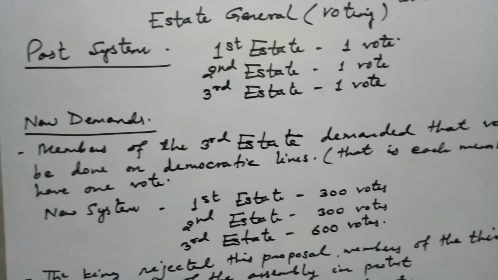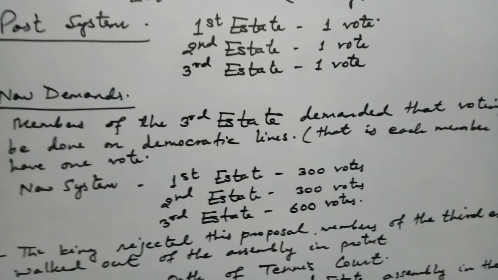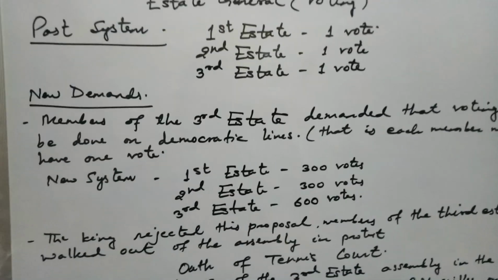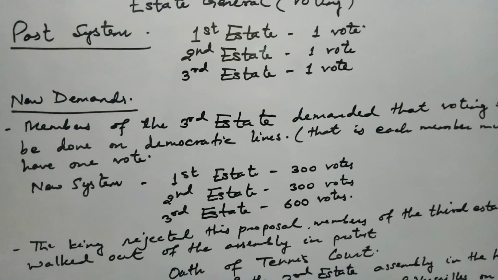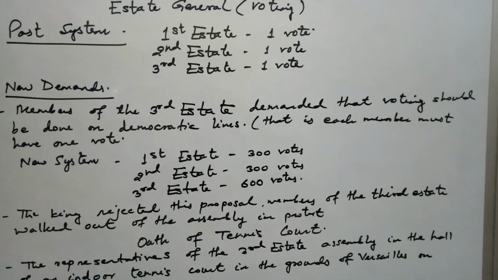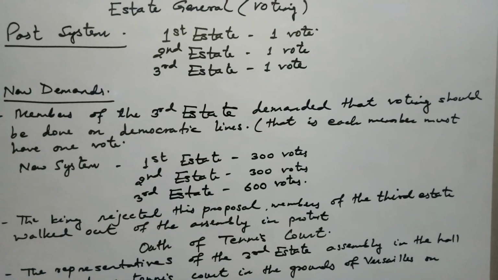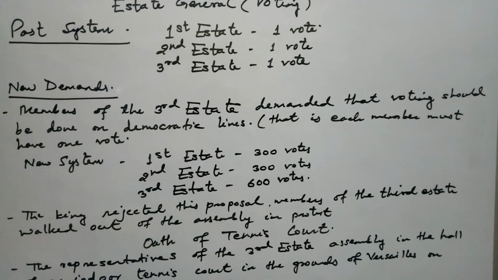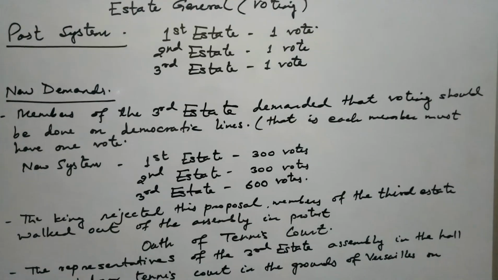Now the new demand: the members of the third state demanded that voting should be done on democratic lines. It means each member must have one vote.